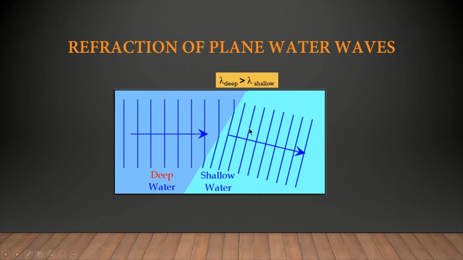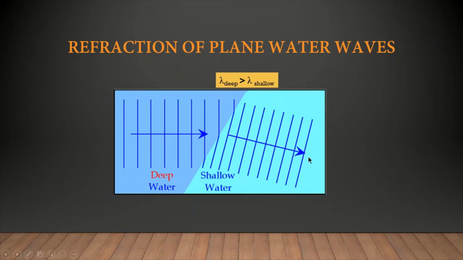Let's look at this graphic here. You can see this is a deep region and this is a shallow region. You see how the water wave bends. The propagation of the wave is always 90 degrees, perpendicular to the wavefront. All these are the wavefronts. So the wave is propagating to the right, and as it enters the shallow region, you can see that the wavefront has changed. Therefore, the wave direction also has changed.